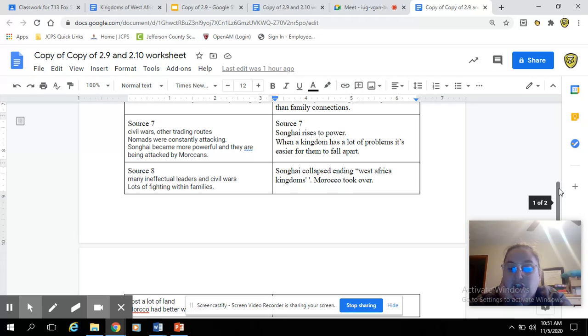So Source 7 was really showing this idea that when you have a lot of internal problems, such as government, your trade routes are suffering, and you're getting attacked constantly, eventually you're going to fall apart.